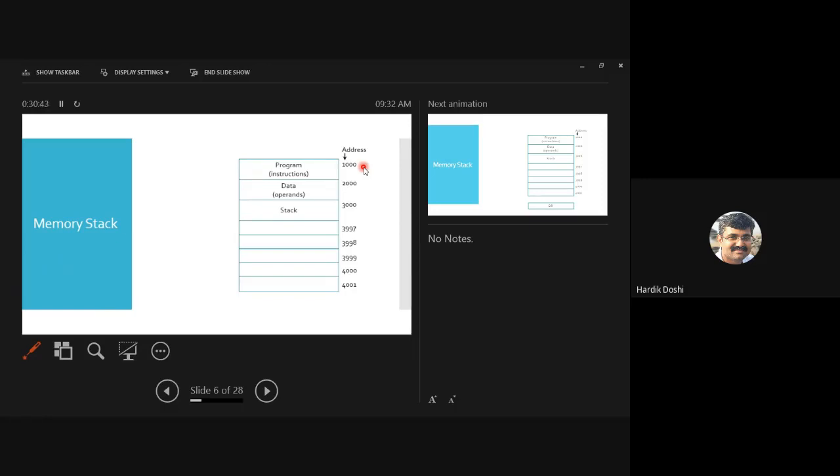From address 1000 to 2000, we are storing the program, meaning instructions. What we write in a C program is divided in such a way when it comes for execution. The instruction, program part goes to some specific address location. Then from address 2000 to address 3000, it will always hold operands, data, on which our instructions are going to be executed.